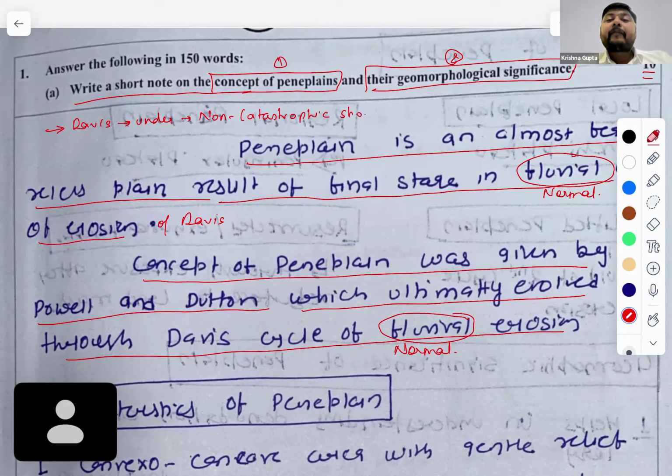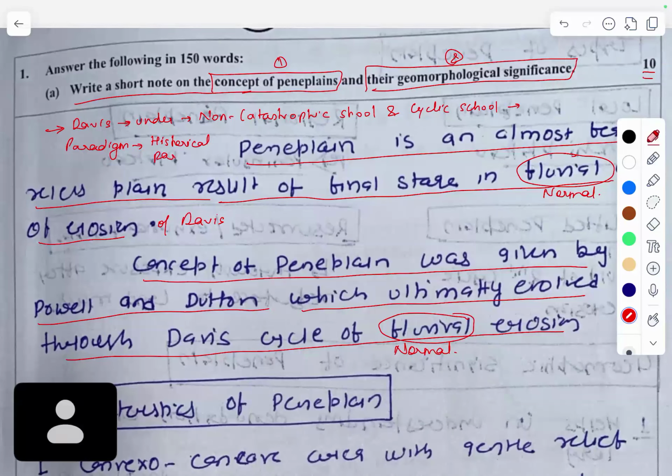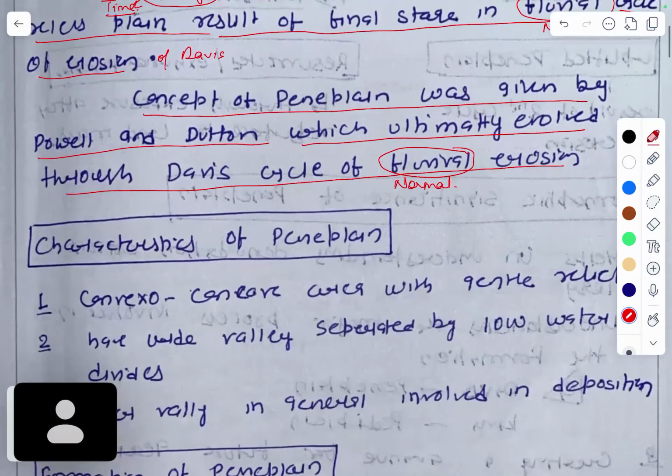Non-catastrophic school and cyclic school. So here he started a new paradigm, which was called the historical paradigm. Under this historical paradigm, time was given very high emphasis. We will look at the other part, what he missed and what he included in the later part. So let's go with the next part.